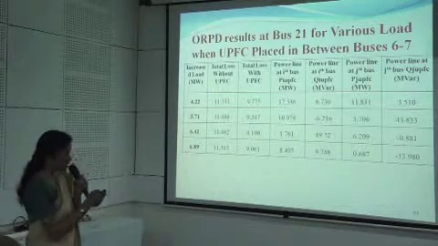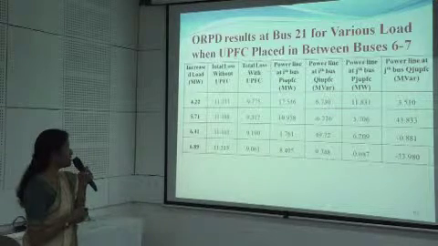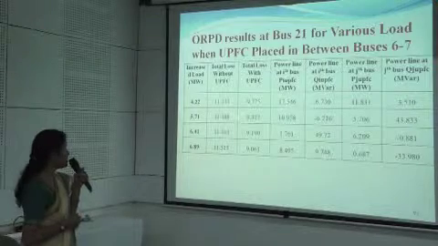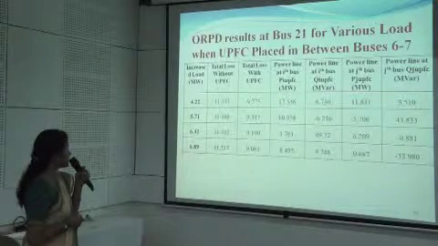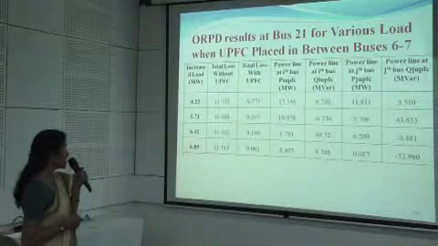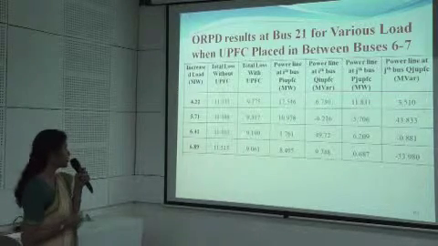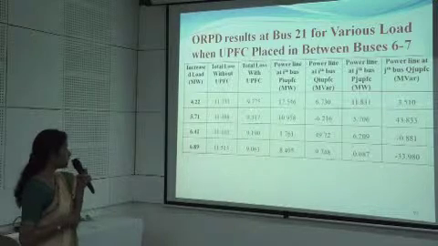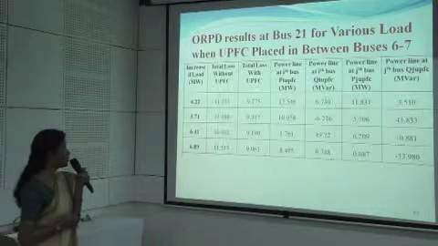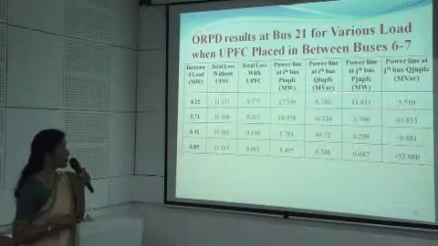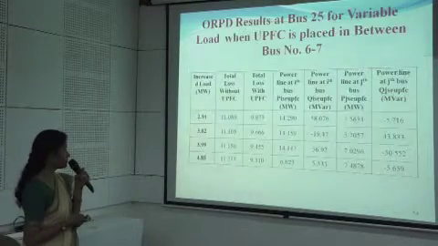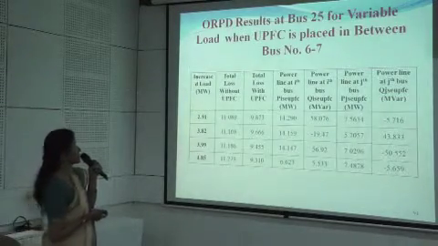At bus number 21, when it is subjected to the variable load condition, the UPFC has been placed in the line between bus number 6 and 7. When the increase in the load is 4.22 up to 6.89, the total loss without the UPFC is 11.23 up to 11.55, which is reduced to 9.75 up to 9.063 using the UPFC. And these are the various values of the power to be injected at bus number I and bus number J.